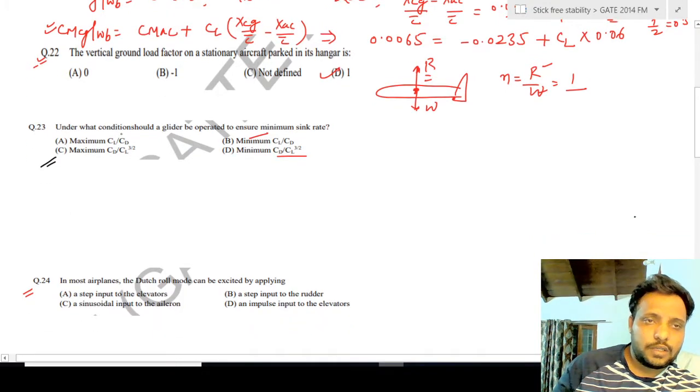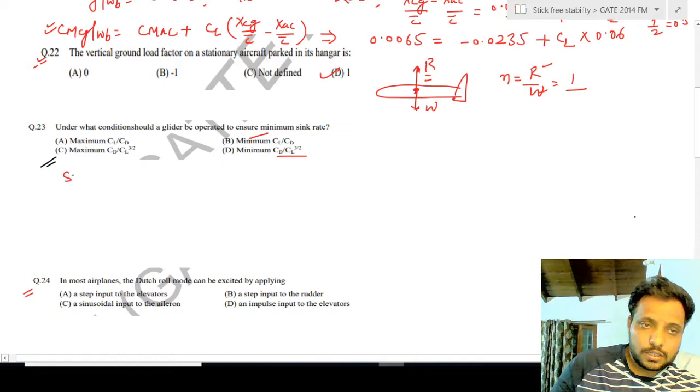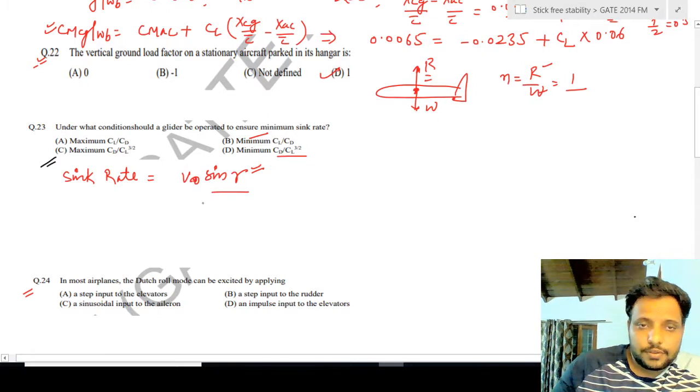Question number 23: under what conditions should a glider be operated to ensure minimum sink rate? We know that sink rate is given by V infinity sine gamma, where gamma is the gliding angle.